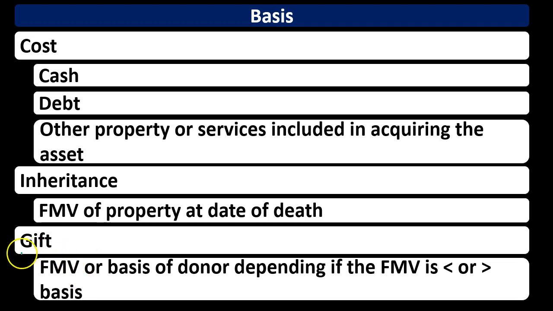So notice that difference between the inheritance and gift. They're similar in some respects, but the gift, in terms of property that will go up in value, which is oftentimes real estate, other property will typically go down in value. So if we're talking about normal equipment, it'll typically go down. But for things that go up in value, with a gift we typically have a disadvantage because we have to assume the cost of the donor.